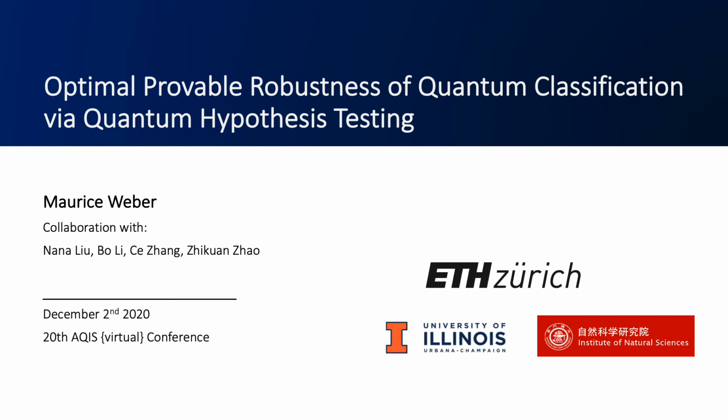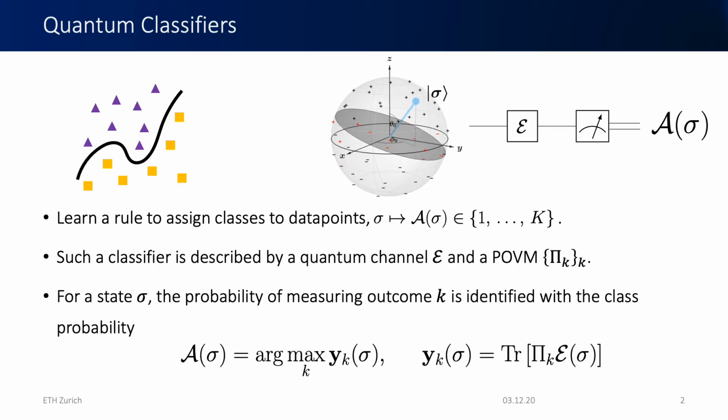I'm Maurice. I'm a PhD student in the Department of Computer Science at ETH Zurich. First of all, thanks to the organizers for giving me the opportunity to present our work here, which is on optimal provable robustness of quantum classification via quantum hypothesis testing. This has been joint work together with Nana from Shanghai University, Bo from University of Illinois, and Tse and Chikwan from ETH Zurich. Let me first give a brief intro to classifiers and quantum classifiers in particular.